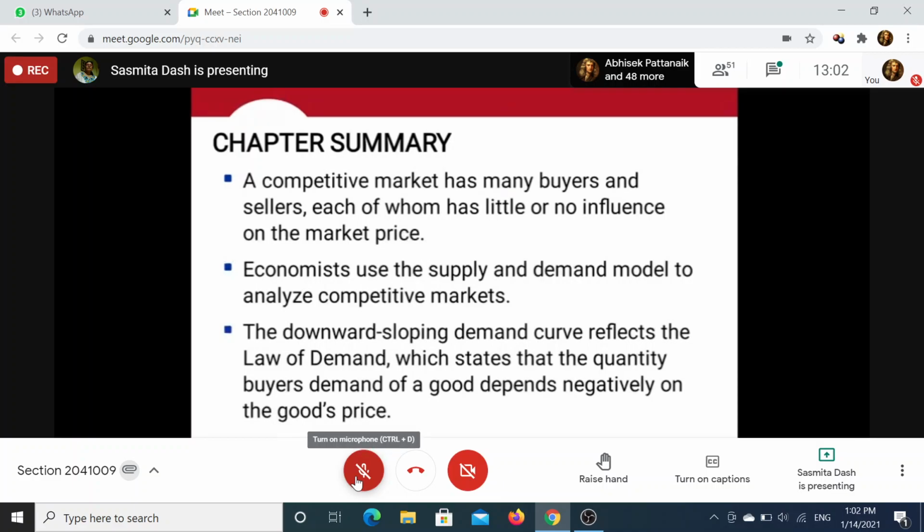Suppose gel pens: a homogeneous product would mean everybody is selling blue gel pens, disposable, 10 rupees only. But when we go to the market, you will find gel pens of different colors, black, red, green, and prices may be different, 10 rupees, 12 rupees, 15 rupees. So in the real market we get monopolistic competition.